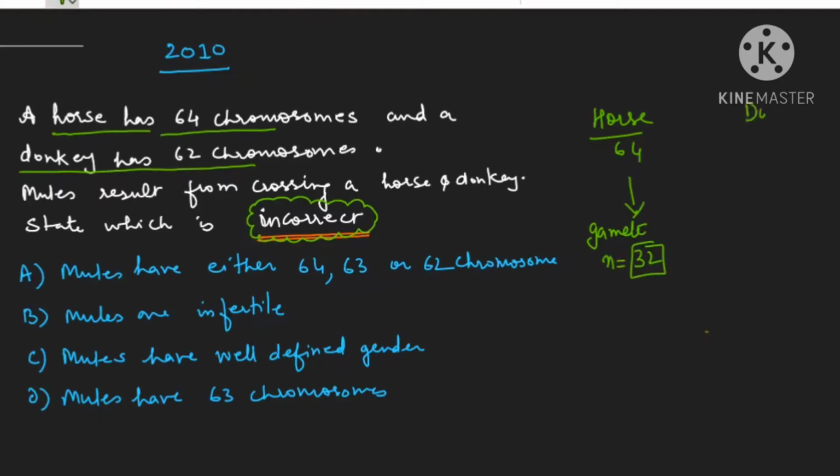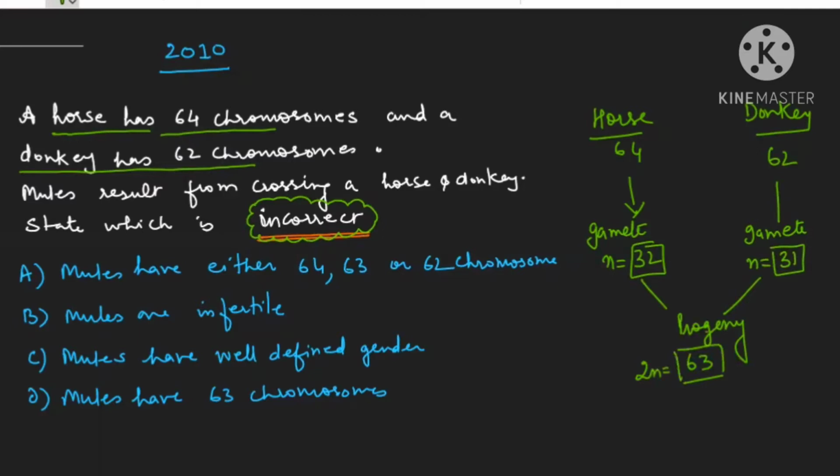Now donkey which is having 62 chromosomes, when it is making the gamete, the gamete will contain 31 chromosomes. And when they are crossed, then the progeny will get chromosome number that is only 63. So this will be the chromosome number present in the progeny, which is 2n. And this progeny is known as mule. So this much you have understood the concept.